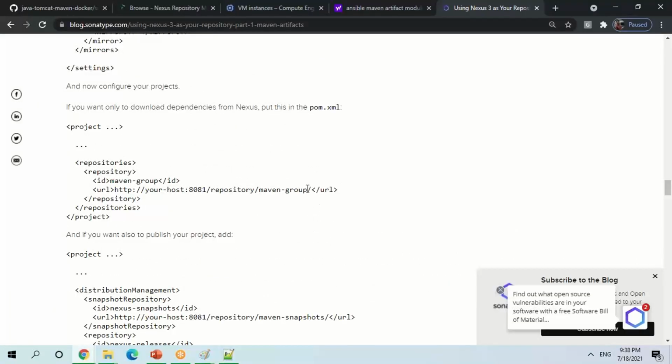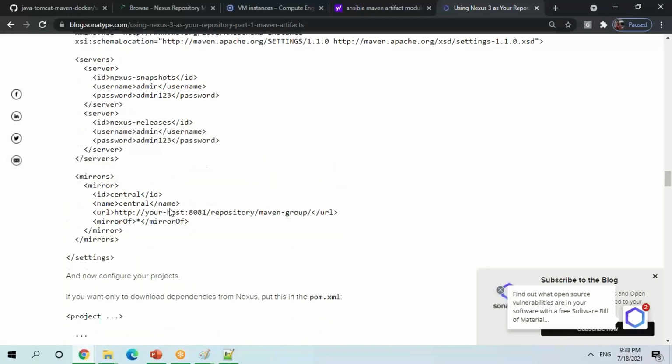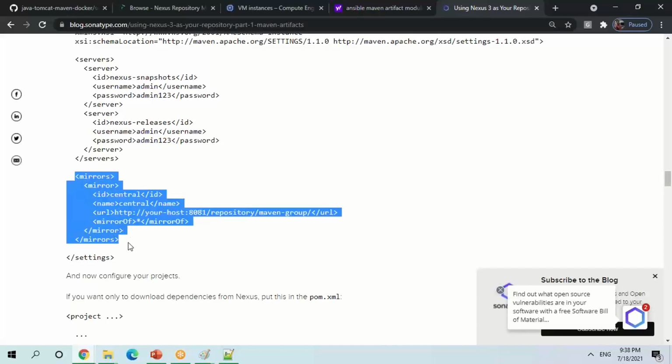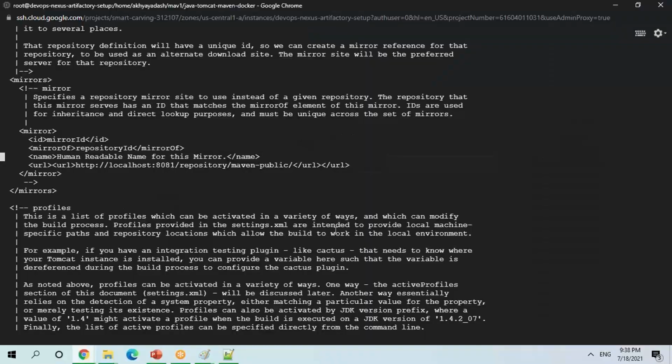Okay, so I'll be copying this. Let me copy this. So let me delete this complete mirror.